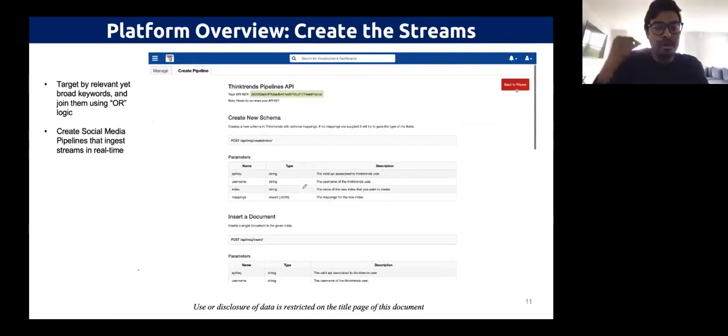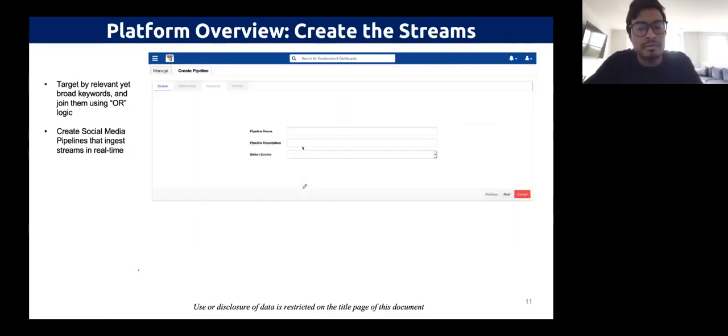For the ThinkTrends social, we can actually connect directly to social streams. So here we're giving a pipeline social media stream name. For example, if we're interested in looking at codeine and fentanyl and the way users are using it, we give it a name. So this is a name for what we're looking at, codeine and fentanyl use.